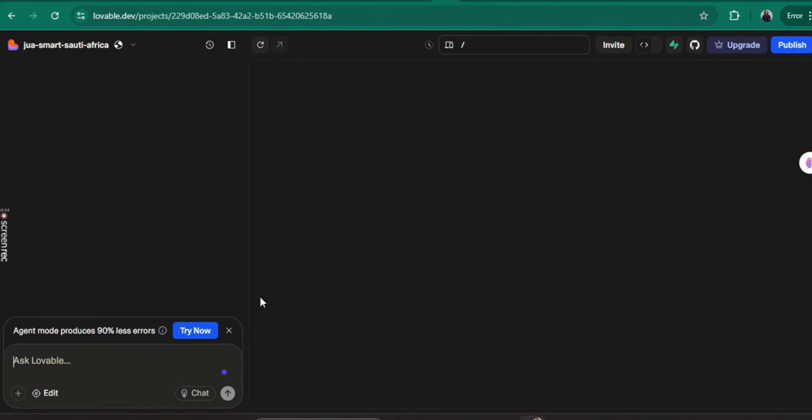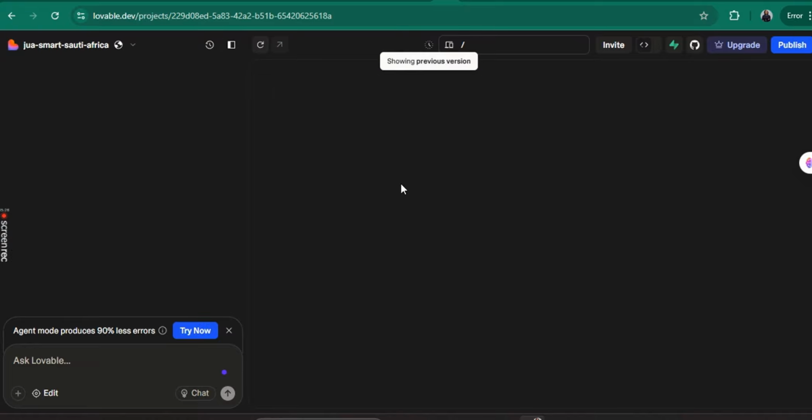Where did it go? Well, while it's still trying to load, let's move to BASE44.